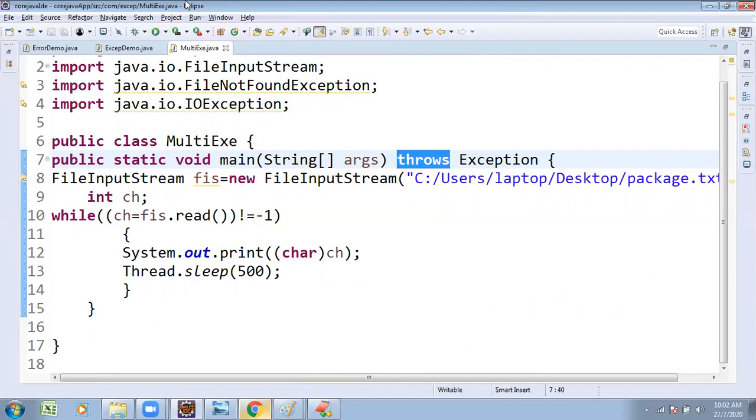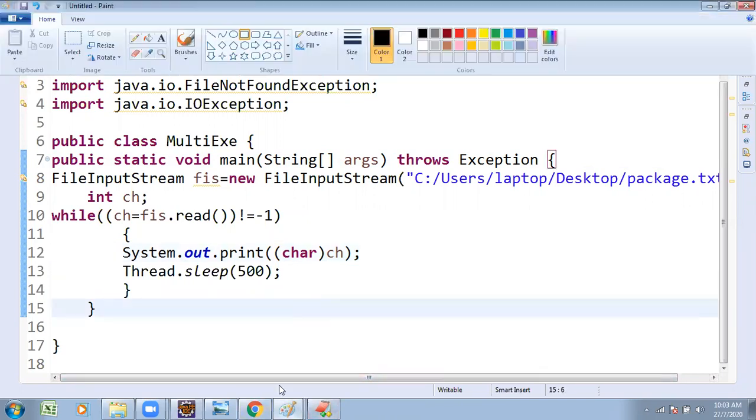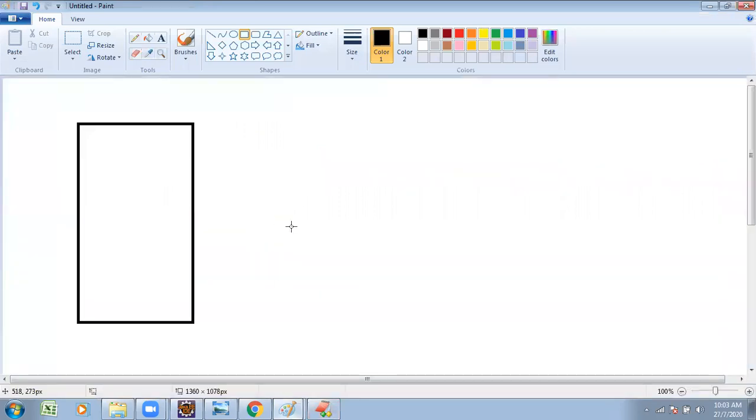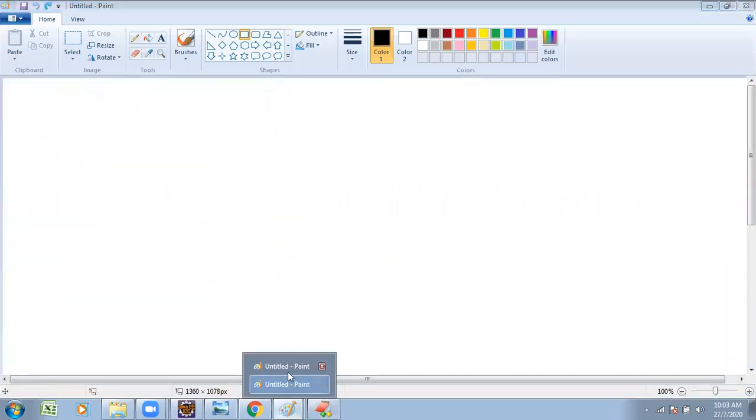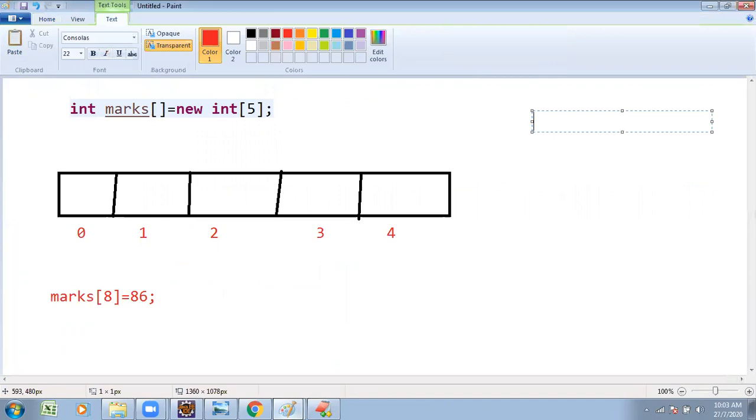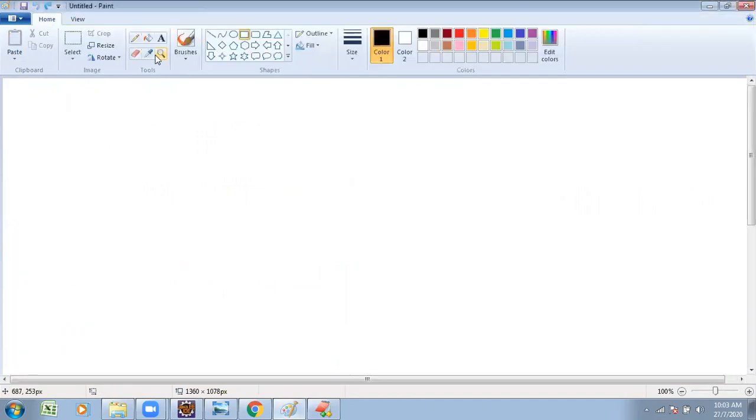Is there any provision to create our own exceptions? That procedure is called a user-defined exception. How to create a user-defined exception of your own is what we want to concentrate on. Similarly, as a small case study, most of the examples I discussed were related to banking applications. This one I will also give you related to a banking application.